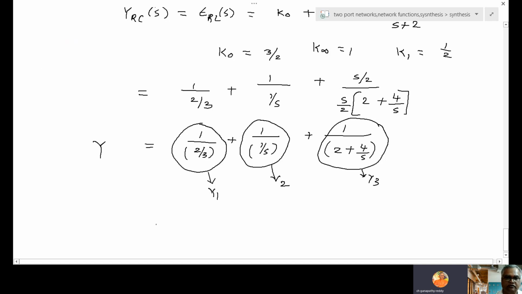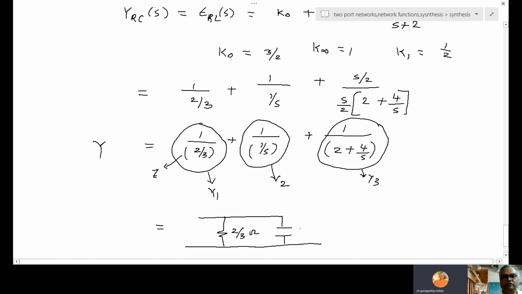So they are in parallel. So each network is in parallel. Then go inside, 1 by. This must be Z. So Z is 2 by 3. That means a resistance of 2 by 3 ohms. Next, this is also Z, na. Z is 1 by S. So capacitor.